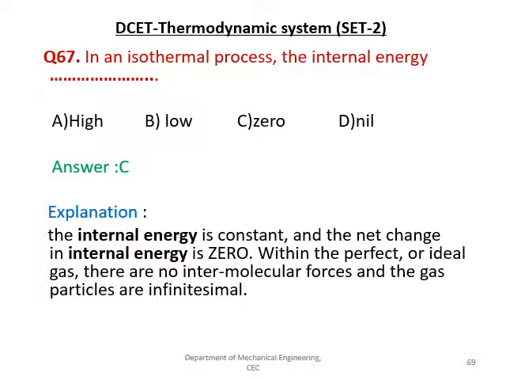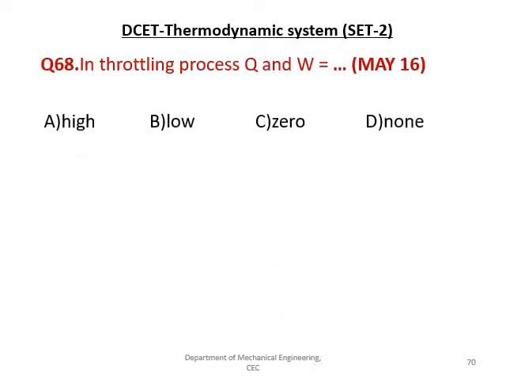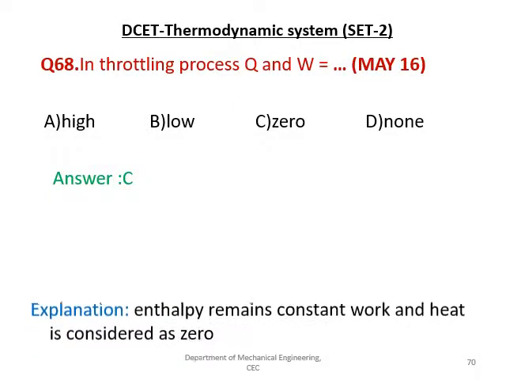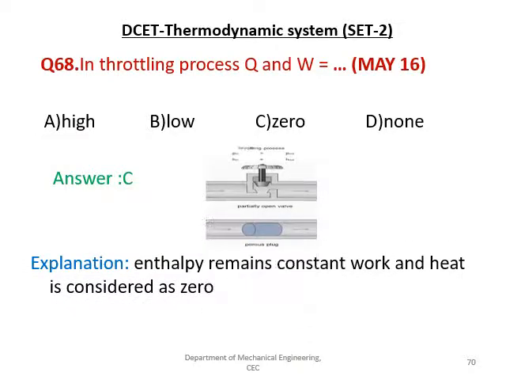So the internal energy is constant and the net change of internal energy is 0 for a perfect gas. The next question is set 2: in a throttling process, Q and W are equal to, and the given options are high, low, 0, none. For a throttling process, Q and W are 0. Only enthalpy remains constant. Here it is considered adiabatic with no work done.